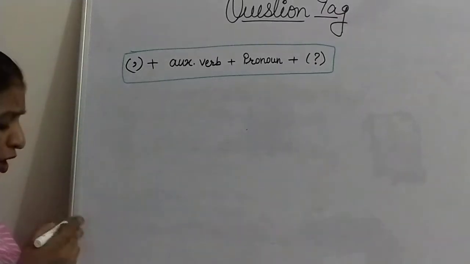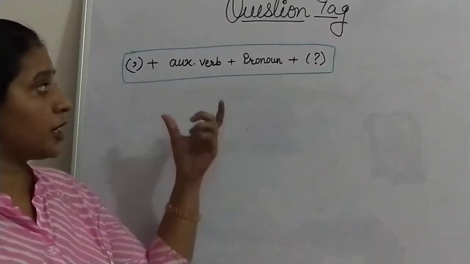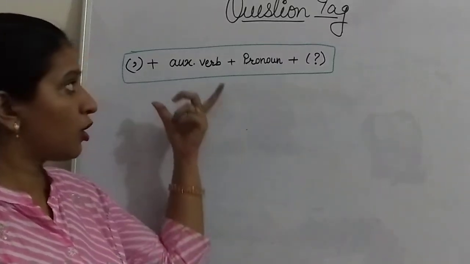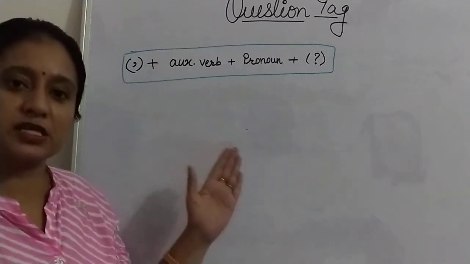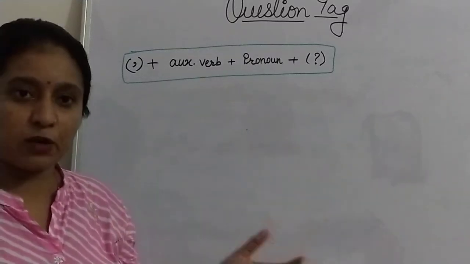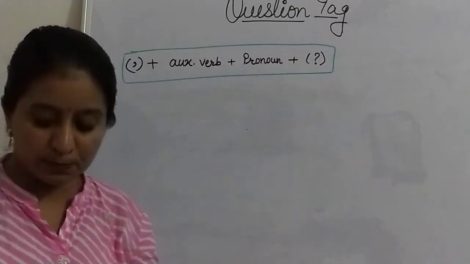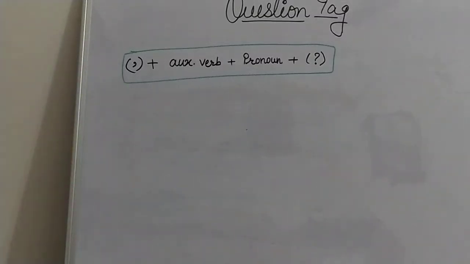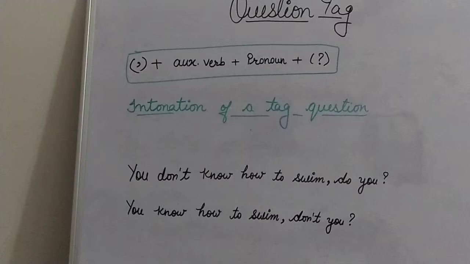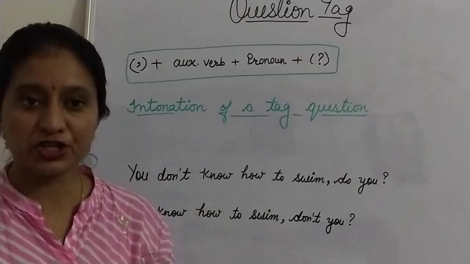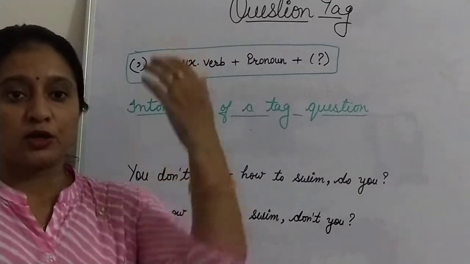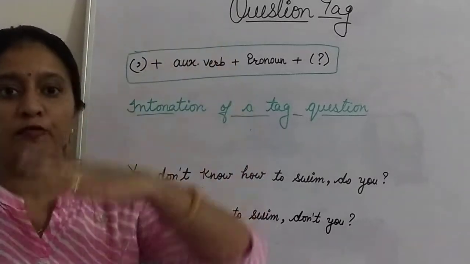Now here we are going to tell you about some rules of the question tag, how you can change a statement into a question tag. What are the basic rules? Okay. First is intonation of a tag question. What is intonation? Intonation means your voice when you rise and fall.